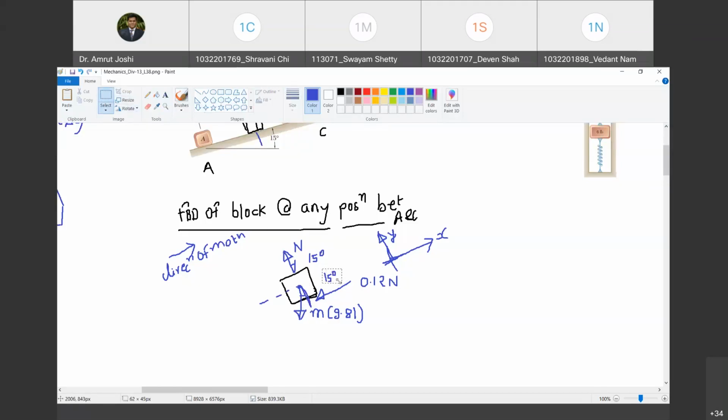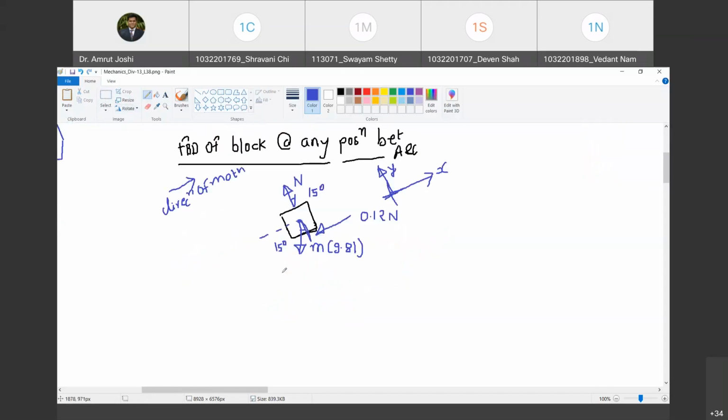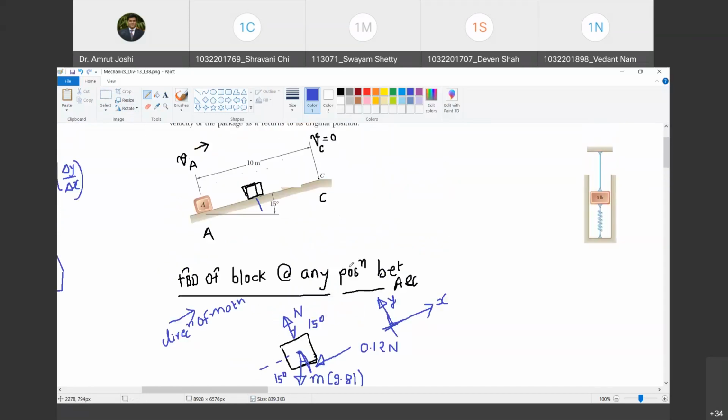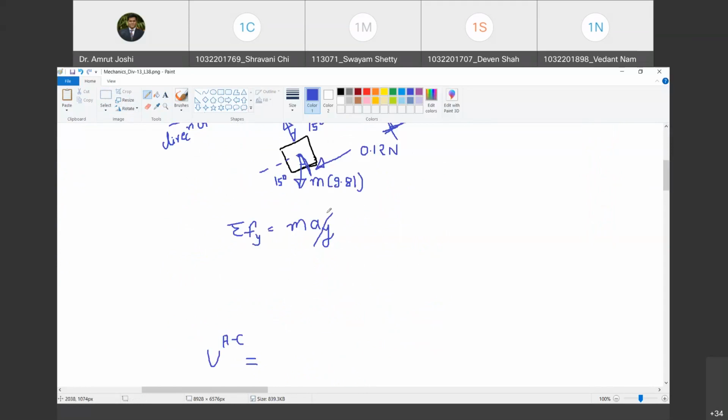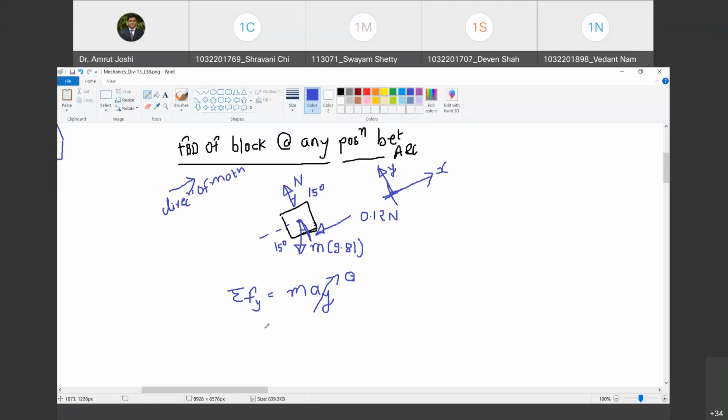Now, let us apply Newton's second law first in y direction. What does Newton's second law say? Summation of all the forces in y direction must be equal to mass into acceleration in y direction. Do you agree with me? Yes, sir. Y is perpendicular to the surface. So is the block moving in the direction perpendicular to the surface? No, it is moving along the surface. So therefore this Ay must be 0. Happy? Yes, sir. Because Vy is 0 and it remains 0. Therefore Ay must be 0. So summation Fy must be 0. Do you agree with me?